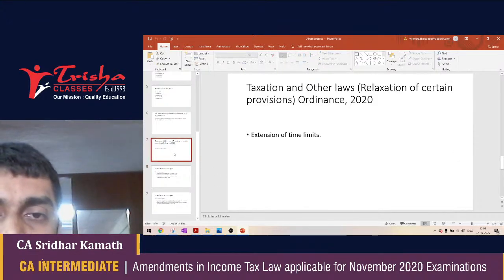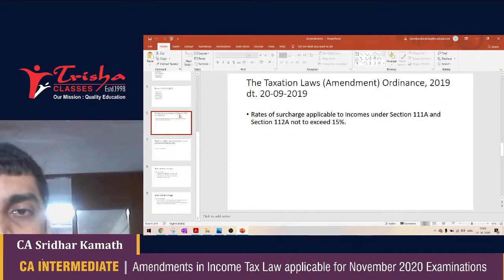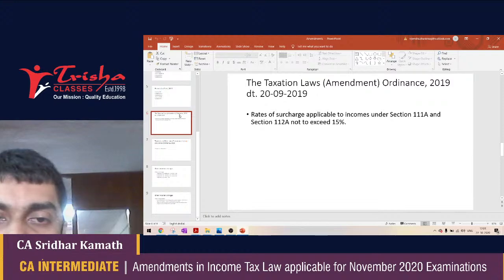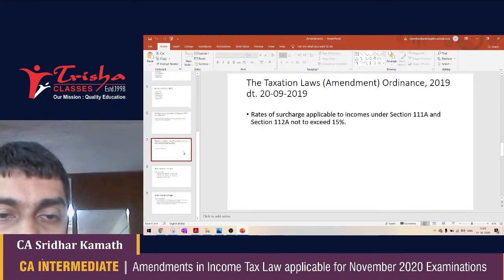So this was the amendment made by the Taxation Laws Amendment Ordinance 2019 dated 20th September 2019, where they said that incomes under 111A and 112A cannot be subject to a surcharge of over and above 15%.